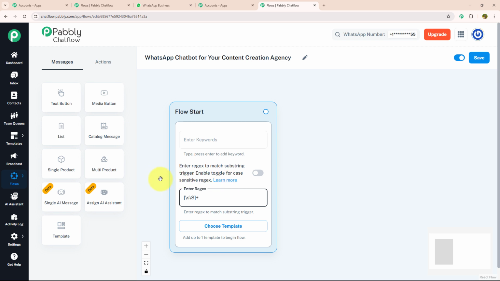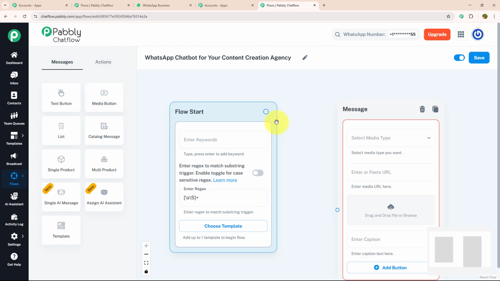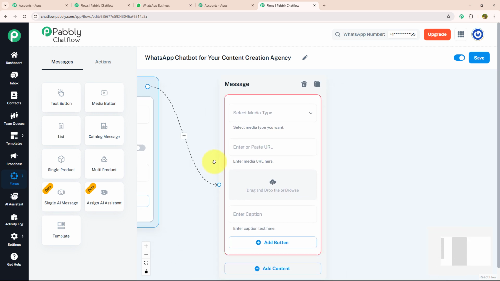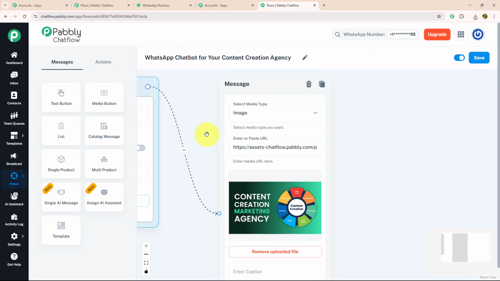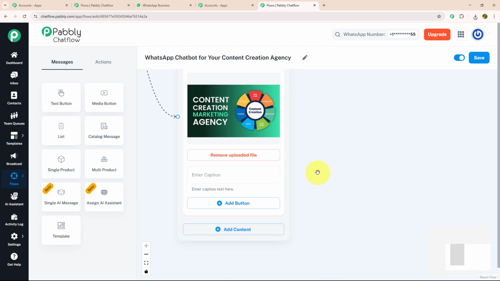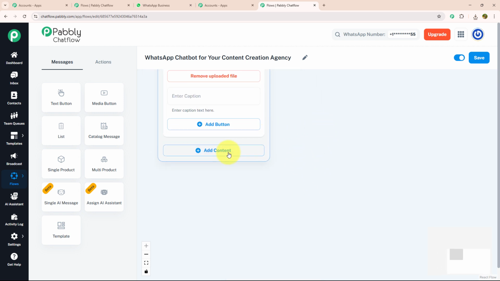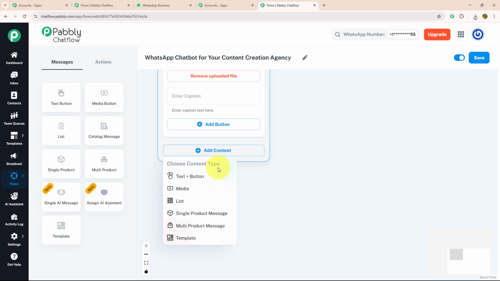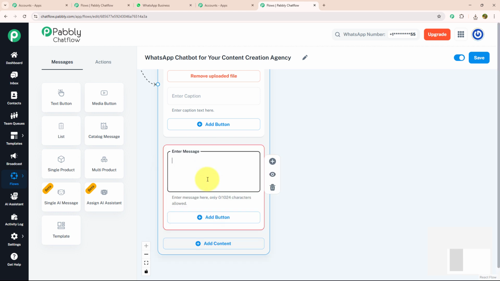Now, as soon as my customer enters a message, I want to send them a welcome message with a media. For that, I'm going to drag and drop media button, connect with my flow start, and over here I'm going to browse my image like this. As you can see, my image is uploaded successfully. After that, I'm going to provide a welcome message. For that, I'm going to click on add content button, select the text button and enter my message.